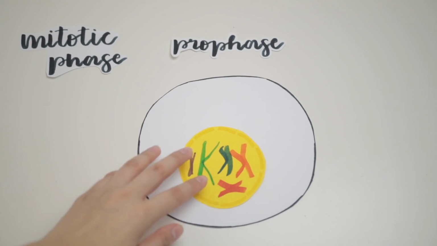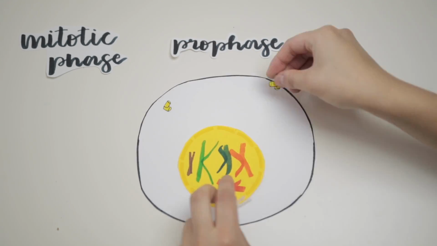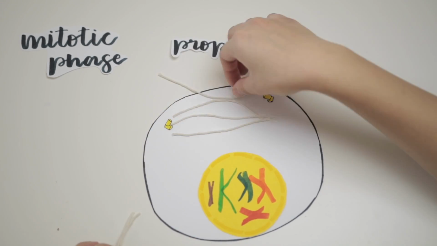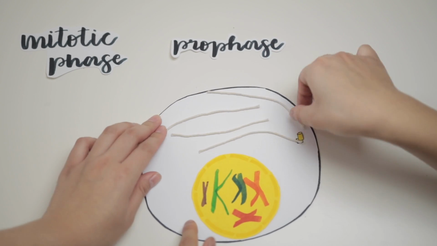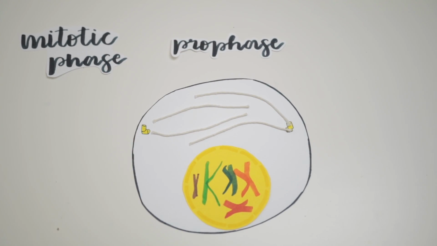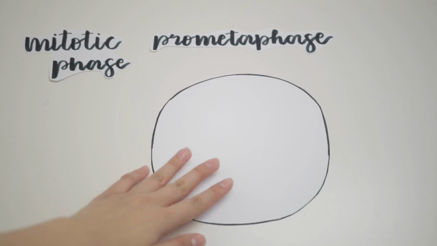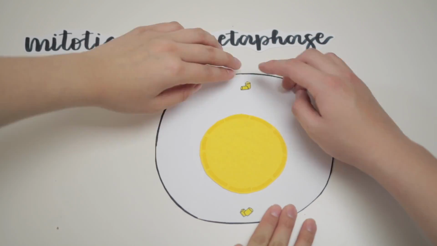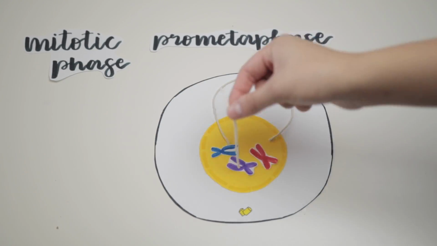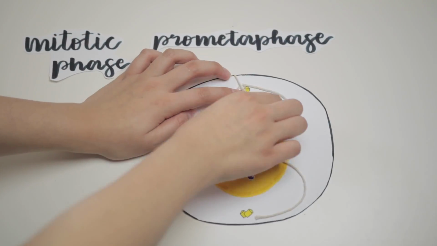In prophase, the cell begins to break down some structures and builds others up, which prepares the cell for division for the chromosomes. This leads to prometaphase, where the mitotic spindle begins to capture and organize the chromosomes. The nuclear envelope breaks down, releasing the chromosomes.